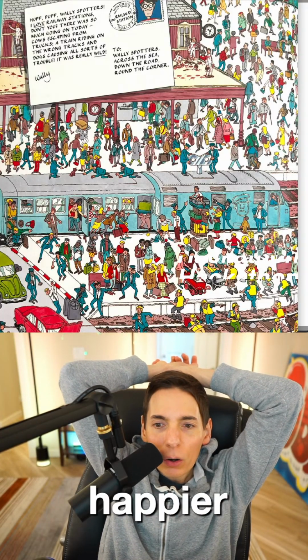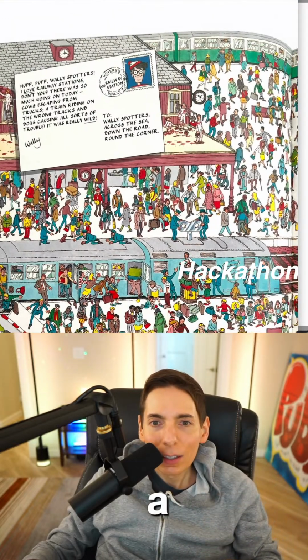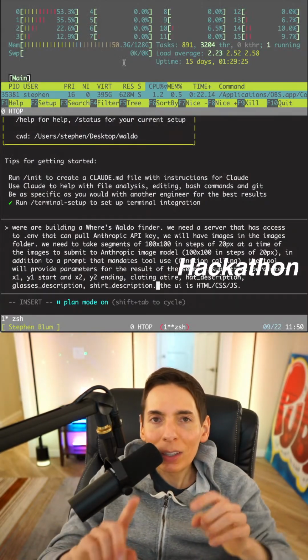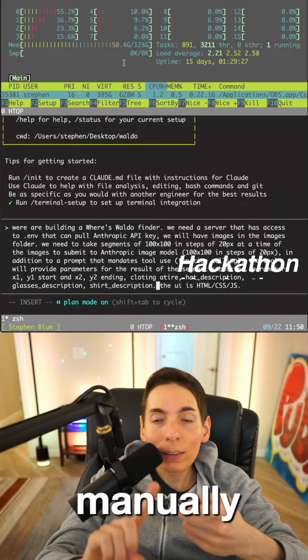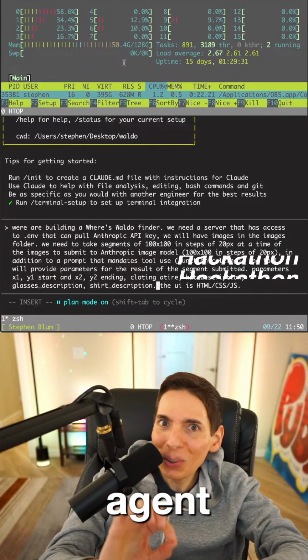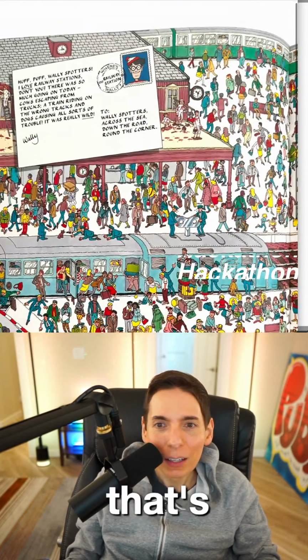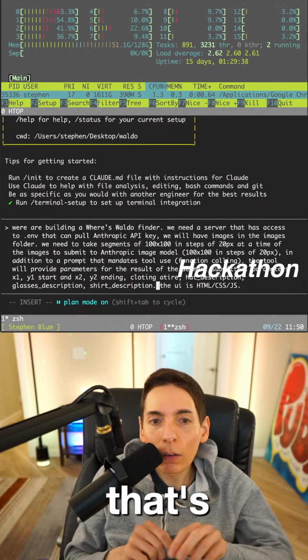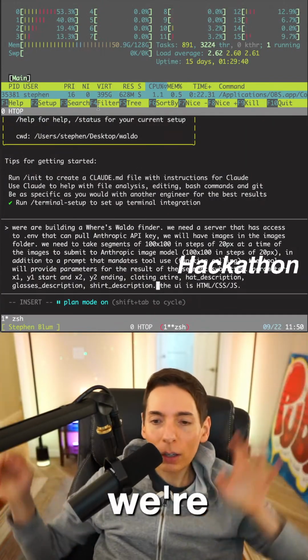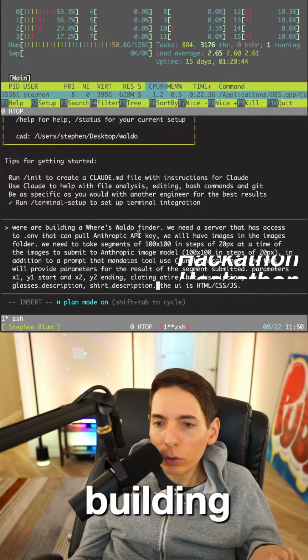Happy Monday. We are building an AI agent to find Waldo, but this is a hackathon, and the hackathon rules are we cannot manually write the code ourselves. We have to use an AI agent. So I'm having an AI agent build an AI agent to find Waldo. That's the plan. So that's what we're doing right now. We're writing our first prompt. We just got started. So we're writing our initial prompt here in plan mode. We're building a Where's Waldo finder.